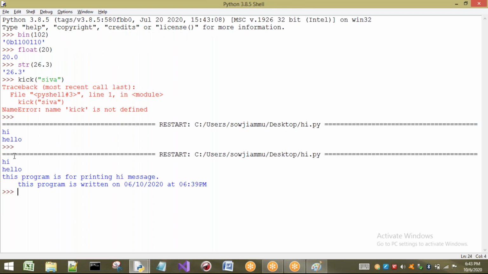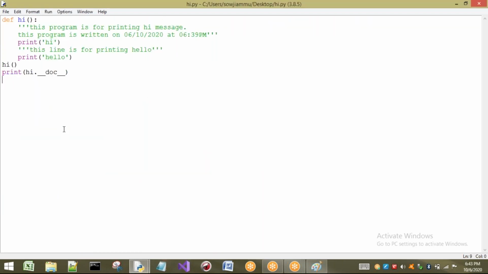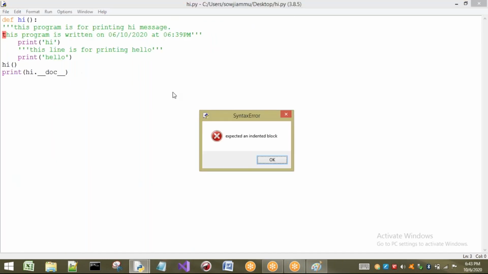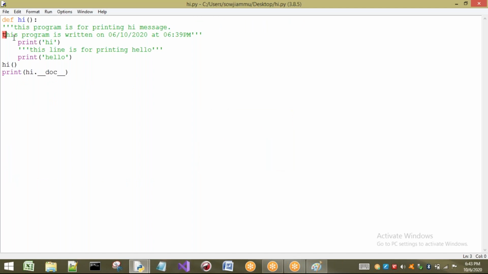So now see what happens. Hi hello is printed generally, and the doc string is printed. How is it printed? Because I have written hi dot underscore underscore doc underscore underscore. Okay, right. So why is space given here? If you want it for a doc string, there is no problem. If I write a doc string here also, there is no problem. If I execute this one also, one minute. It takes a second, it will not take one minute.